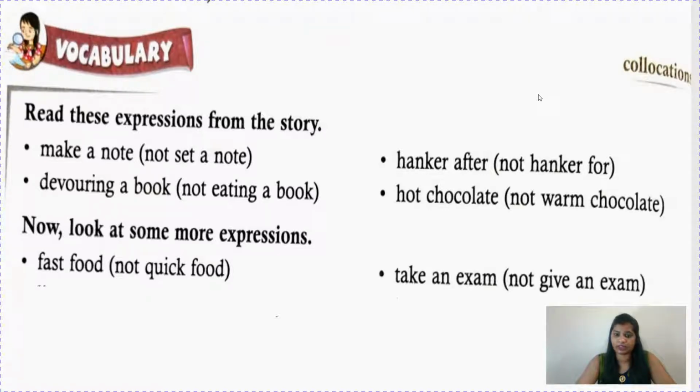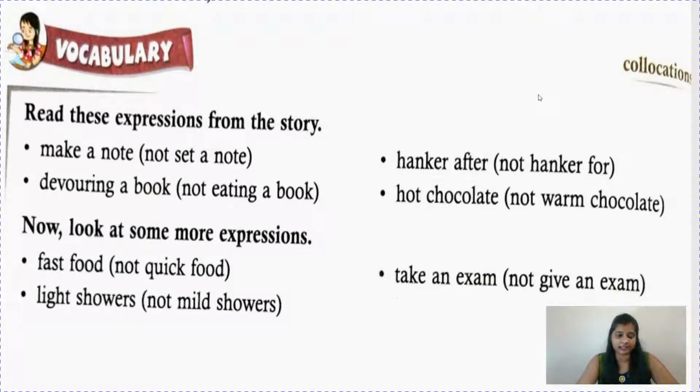So next is take an exam. It's not give an exam. See children, it's very important. Take an exam is for students. When a student is saying he is taking an exam, it means he is going and writing an exam, to clear the paper. But give an exam is for a teacher. It means a person is an examiner there and is giving an exam. So this is the difference. Take an exam is for student. Give an exam is for a teacher.